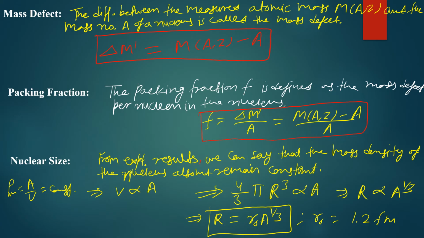If we consider the nucleus as a spherical box, then we can calculate the volume as 4 by 3 pi r cubed proportional to A, and from here we calculate the radius of the nucleus, which is proportional to the number of nucleons to the power 1 by 3. This is the formula for the radius of the nucleus. From this formula, there is a 99% chance that questions are asked. So it is one of the most important formulas among the basic properties of the nucleus.